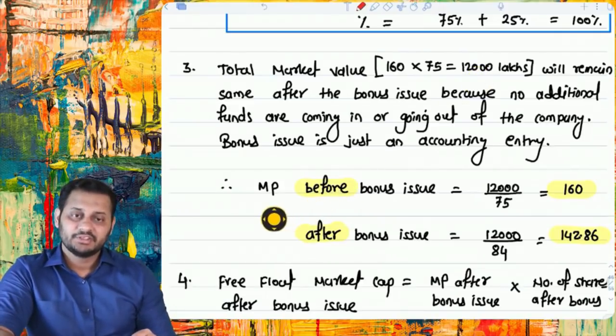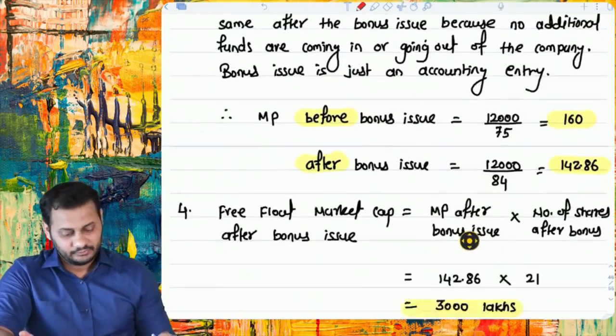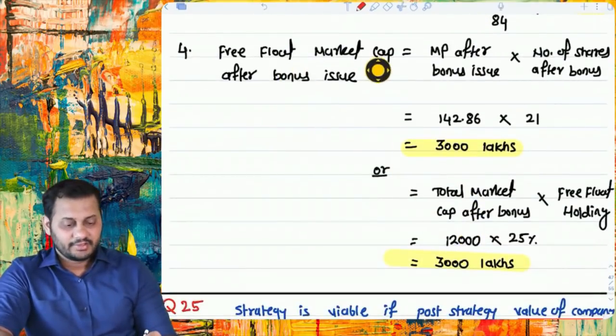Market price will change. Before the bonus issue it is 12,000 divided by 75, and after the bonus issue it is 12,000 divided by 84.